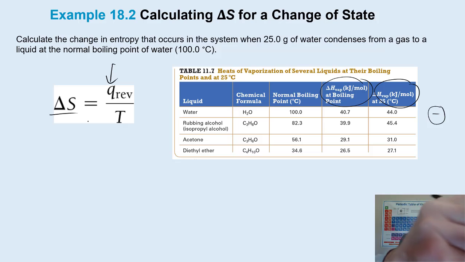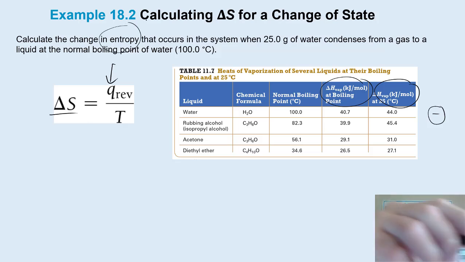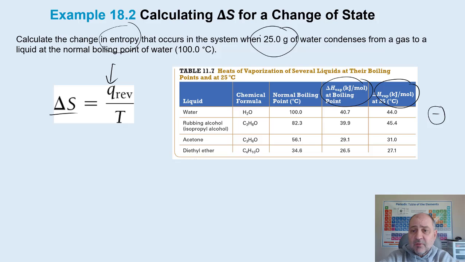So if I read this real quick for you here, they want you to calculate the entropy of a system. You're given 25 grams of water, so we know it's water, and we're going to condense, right? So we know that condensation is going to be exothermic. We're going to have a release of energy, but we know that the entropy system has to be positive, right? So that's why it's Q reverse. And so if I were to do this here, and this is in kilojoules per mole, so I got to do a couple things.